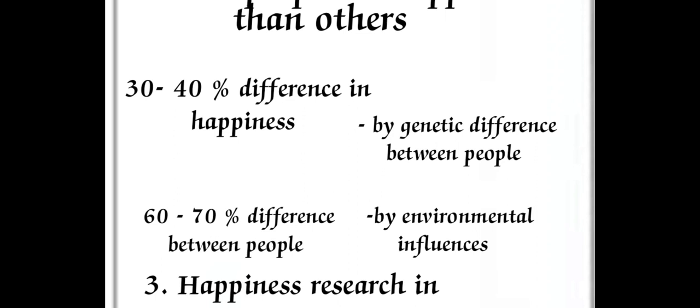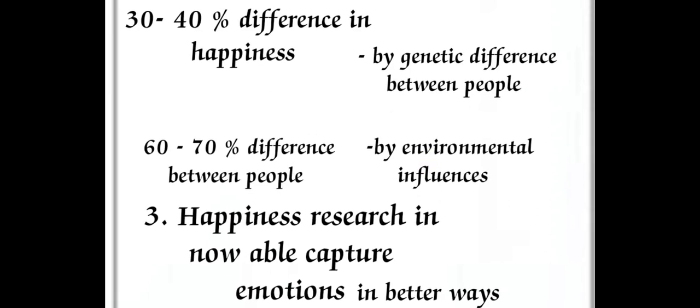By the genetic differences between people, there are some differences, and different people have different types of happiness. And 60 to 70% of the differences between people are due to environmental influence also. So there is a close relationship between biology and happiness, through genetic differences between people and environmental influence. This is the second factor they discussed about happiness.